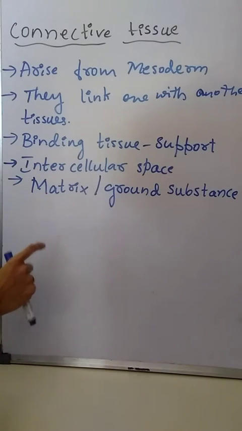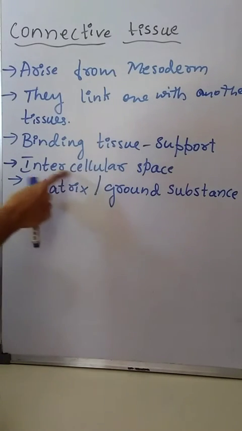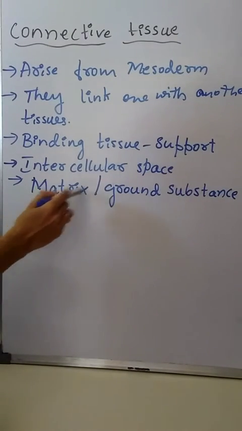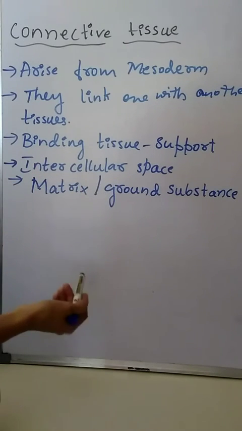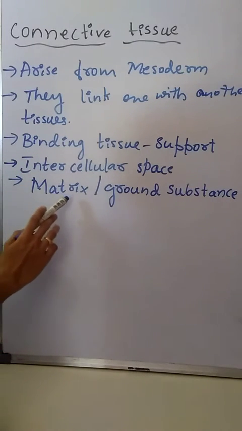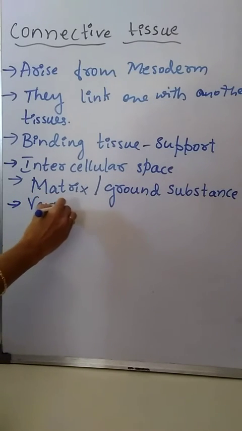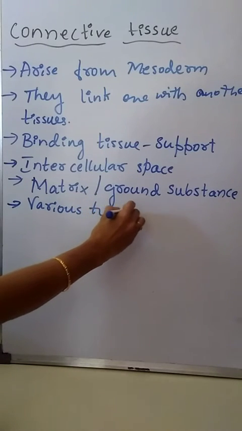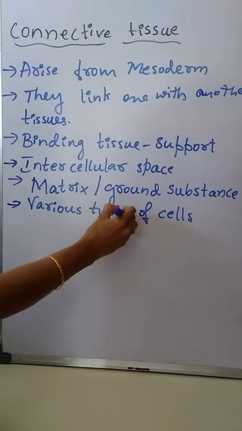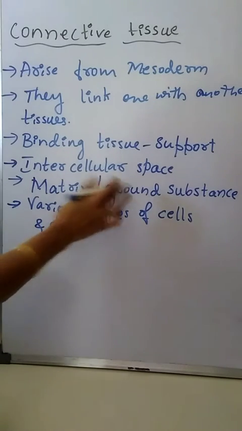Various types of cells, for example plasma cells, macrophages, mast cells and fibroblasts, are present in the ground substance.